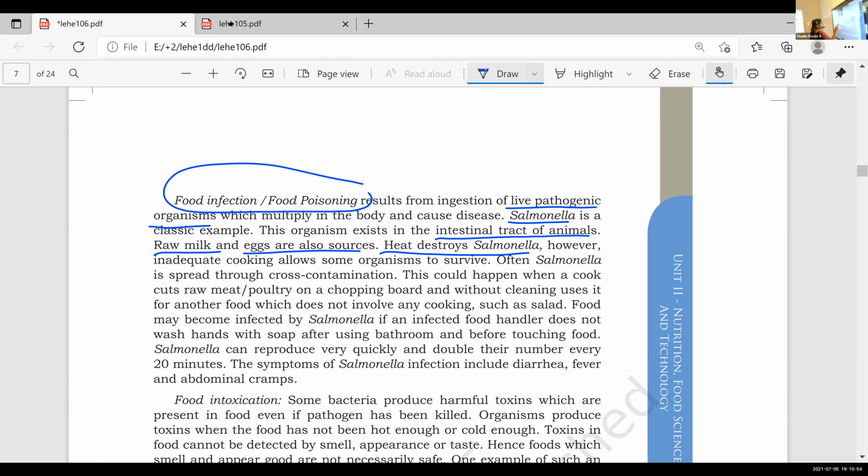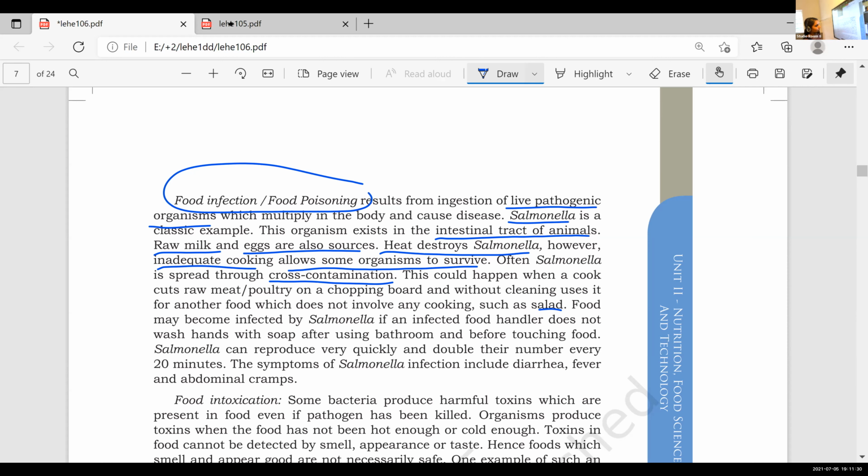So inadequate cooking allows some organisms to survive in that particular food, and they cause diseases. Often salmonella spreads through cross contamination. This could happen when a cook cuts raw meat on a chopping board and, without cleaning, uses it for another food which does not involve any cooking, such as salad.